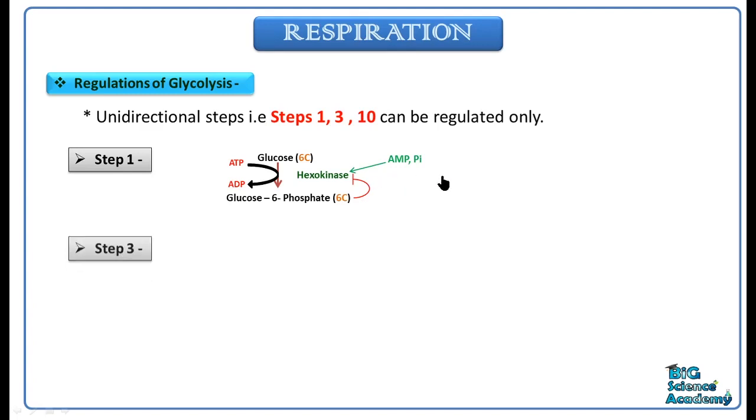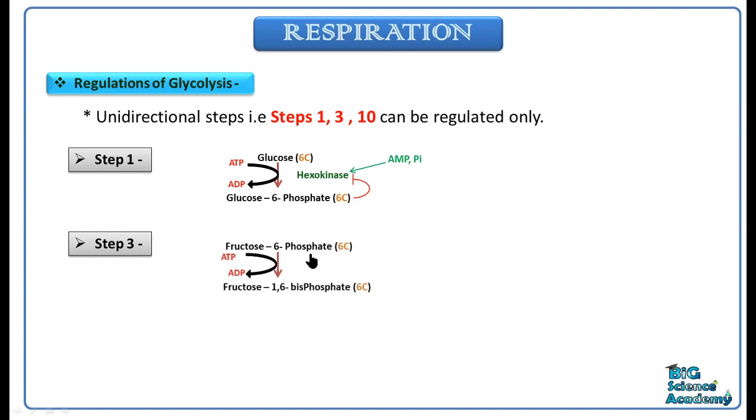In the next step, that is the third step, the reaction was fructose 6-phosphate was converted to fructose 1,6-bisphosphate and the enzyme was phosphofructokinase 1. Here the promoter of this reaction was ADP, AMP and fructose 2,6-bisphosphate, and the inhibitors were ATP, fructose 1,6-bisphosphate, that is the product, and PEP, that is phosphoenol pyruvate, or ATP and H plus ions.